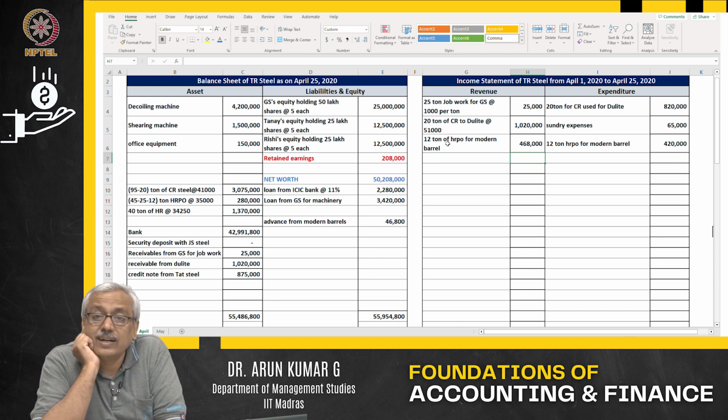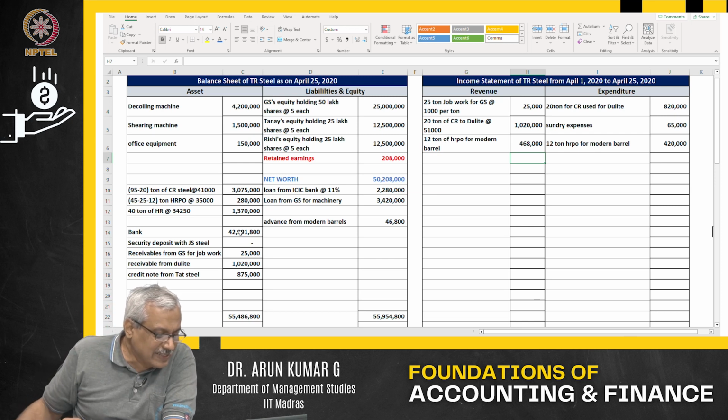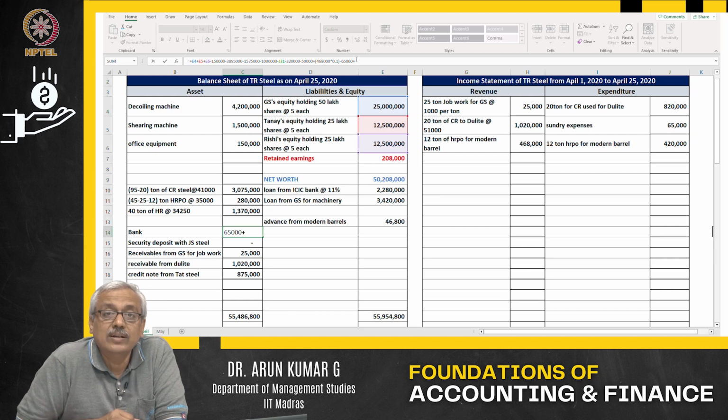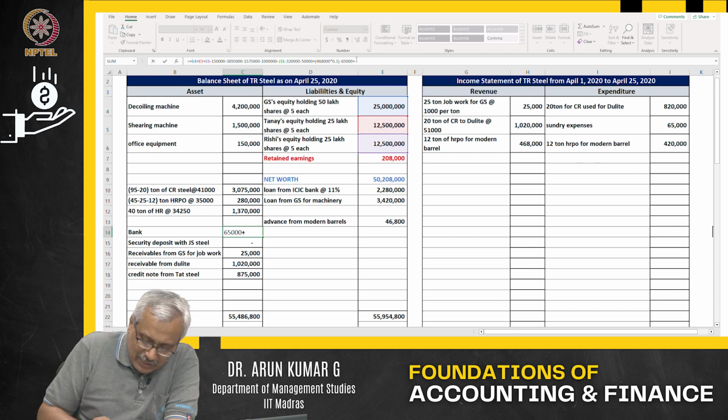Revenue is impacted. What is the other account that has to be impacted? The other account that has to be impacted, obviously, because they settled everything on the same day, will be the bank account. What will be the value that you will receive?